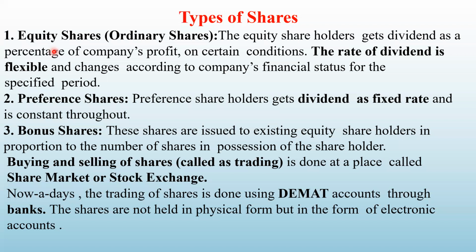So for equity shareholders, the rate of dividend is not the same. It is flexible, and it depends upon the company's financial status. The second one is preference shares. Preference shareholders get the dividend at a fixed rate and it is constant throughout. It will not change.